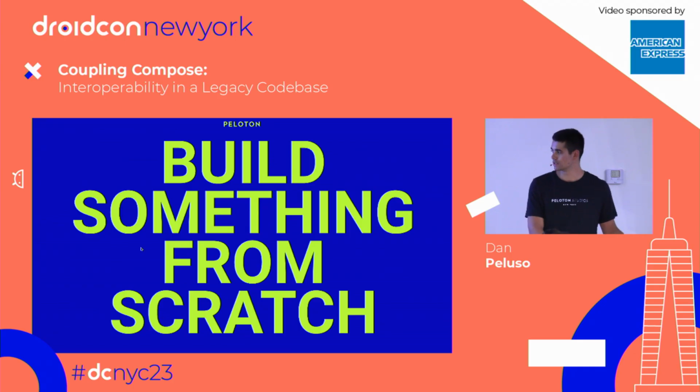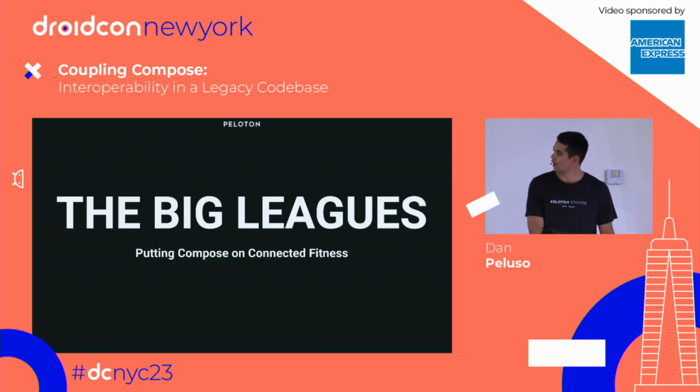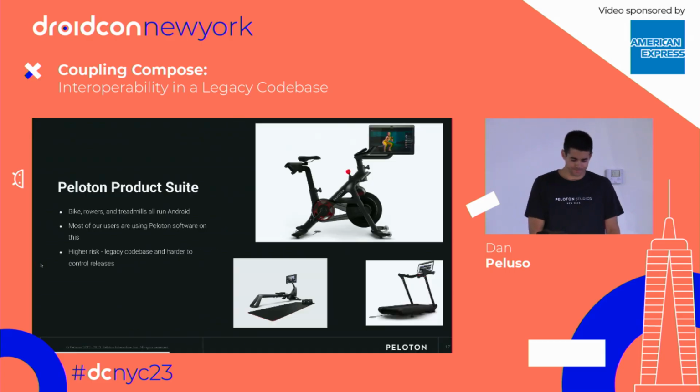So at Peloton, this is exactly what we decided to do. We took Compose to the big leagues. Oh yeah, the watch, obviously, what a small league. We're talking like an inch radius on this thing. The Peloton tablet is like 24 inches, folks. This is a lot more room for having view. So how did we do it?